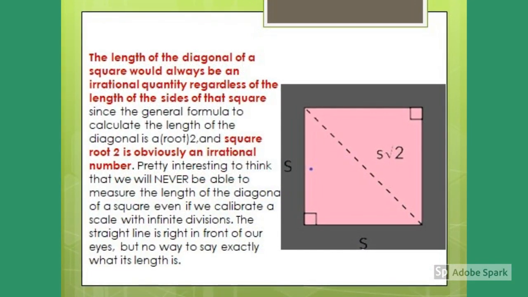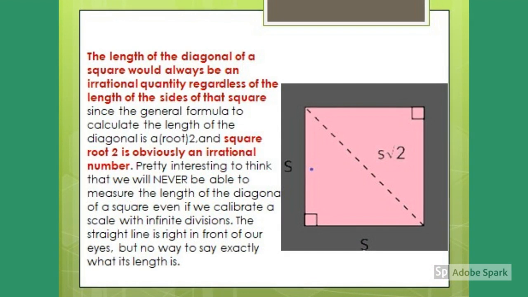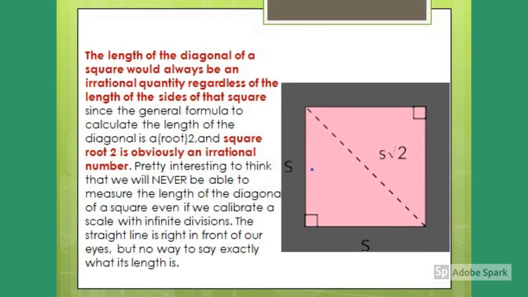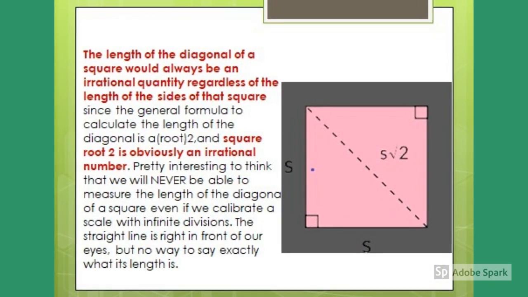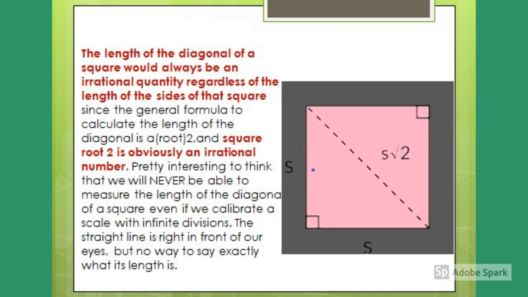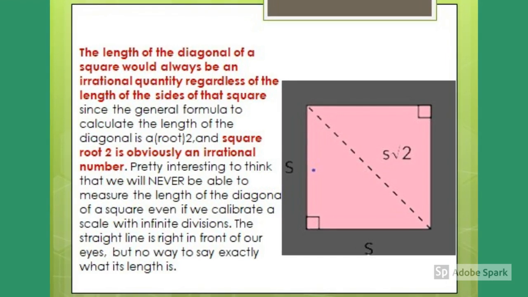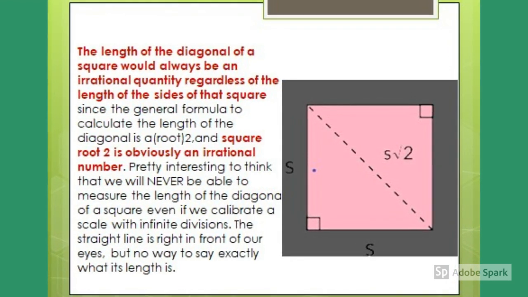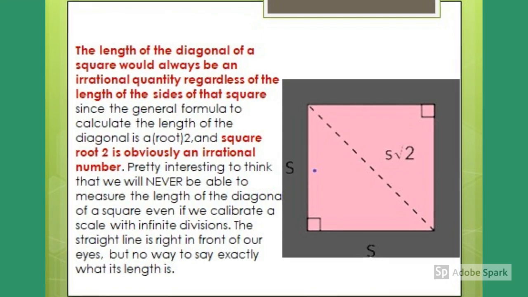The length of the diagonal of a square would always be an irrational quantity, whatever the length of the side of that square may be. Or we can say that we can never find the actual length of the diagonal of a square.